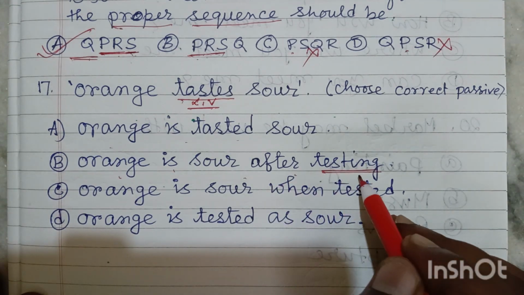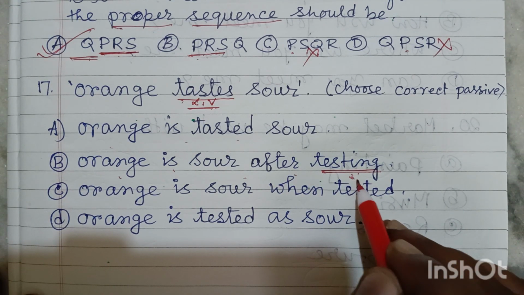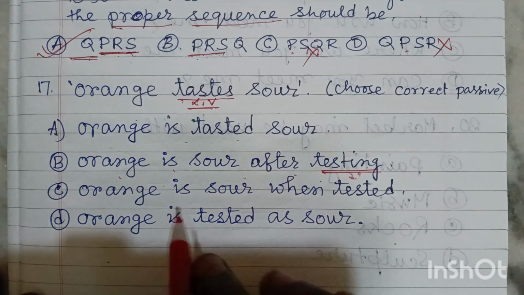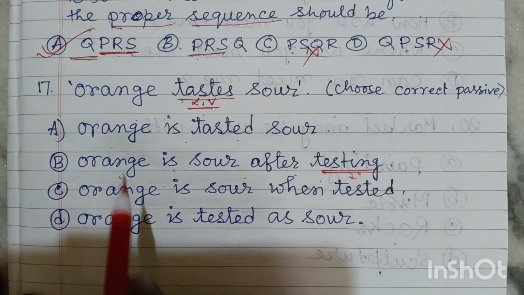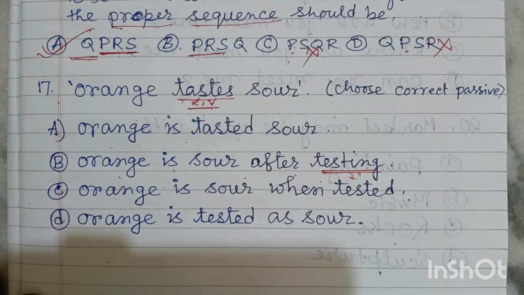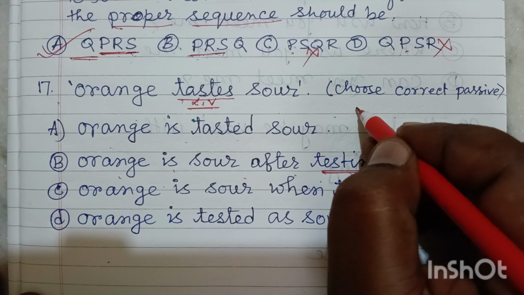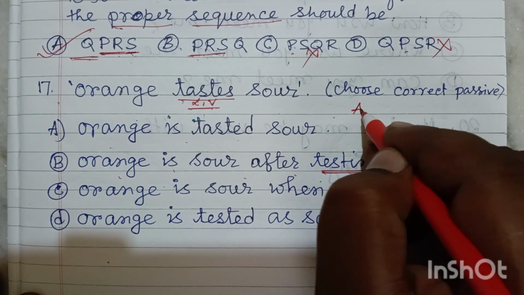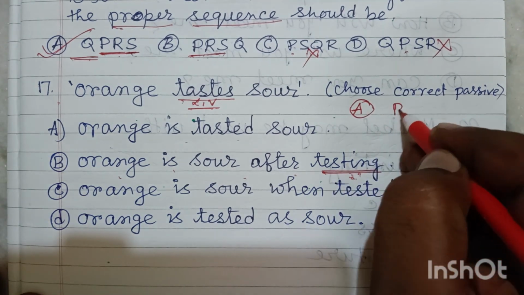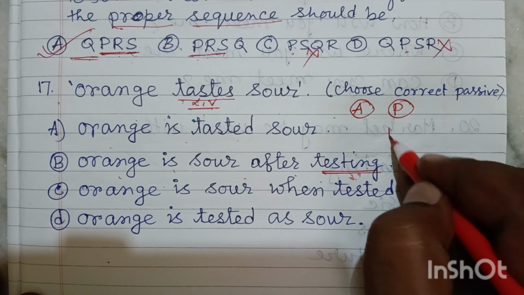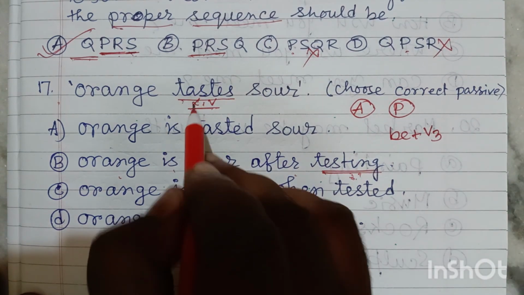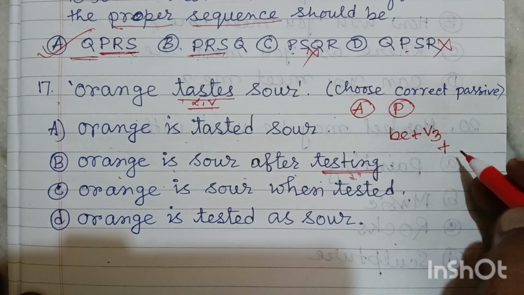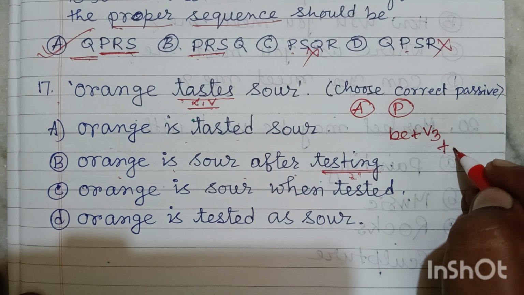But here it is not used as a verb; it is used as a noun, and at that time we can do it. But "orange is sour after tasting." Actually, friends, if you think about the question, it is an active sentence, and we have to make it passive. Passive means B plus V3. That means the verb is taste, so obviously we have to write down tasted.